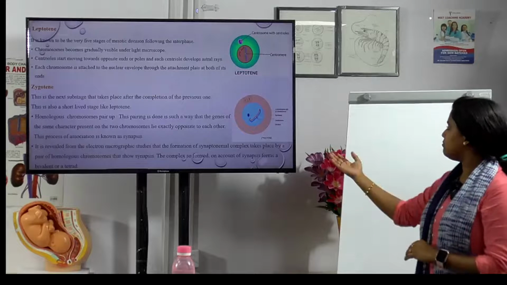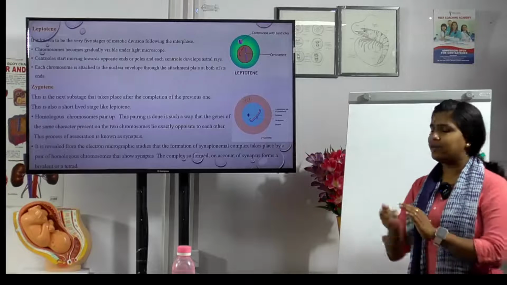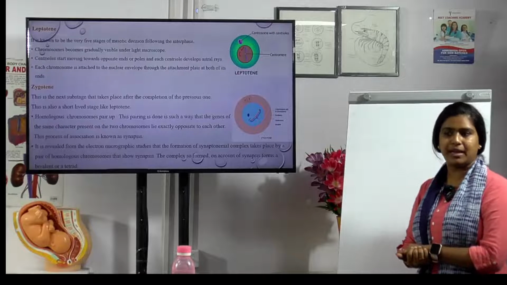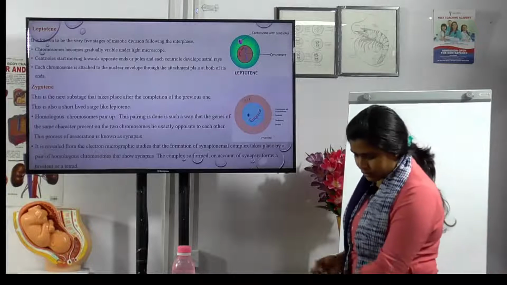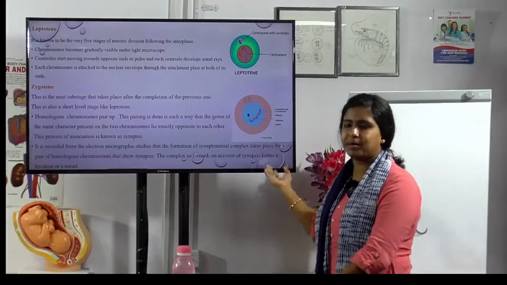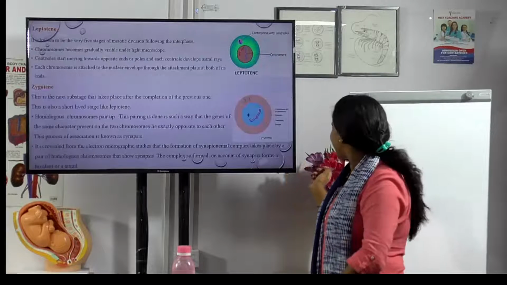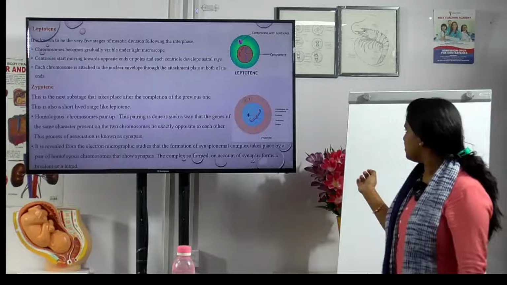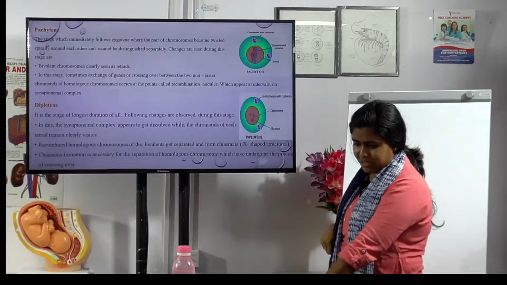And the complex so formed on account of synapsis forms a bivalent or a tetrad. Bivalent, tetrad, yes. So what is the name of this complex, a product formed from this? A bivalent or a tetrad. Where is the tetrad or bivalent present? Near the chromosomes. Okay, and what is the next stage?